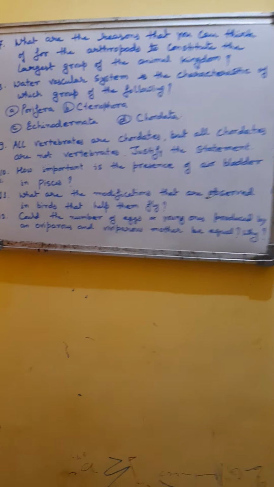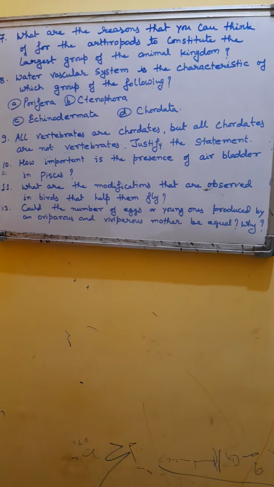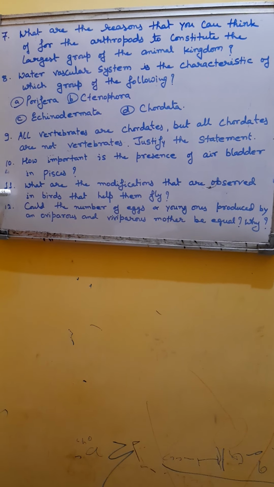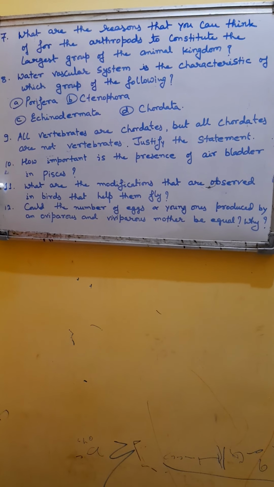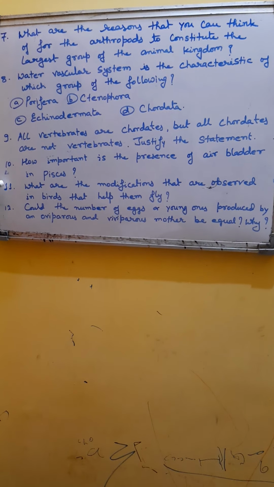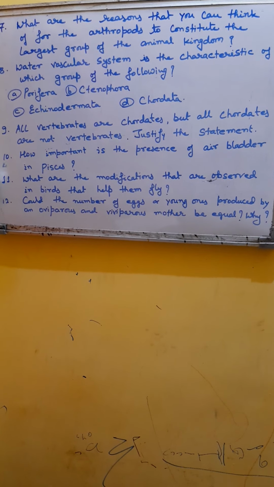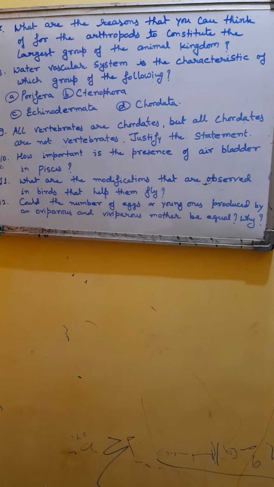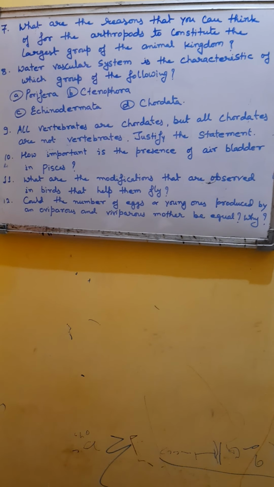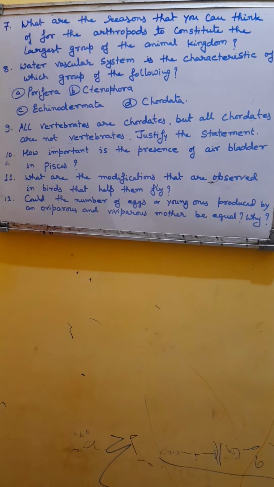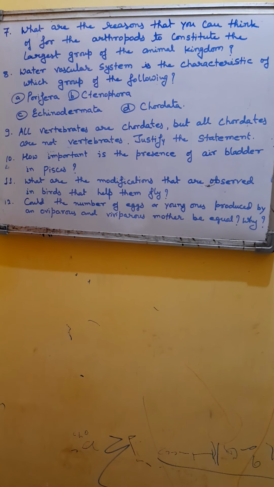So the adaptation, the modifications for flight in bird are the very first, streamlined body. Then the second, that the forelimbs are modified into wings. Next is the body is covered with the feathers, and these also help in flight adaptation.